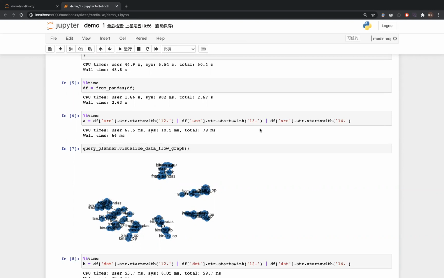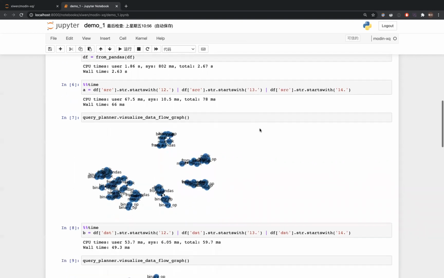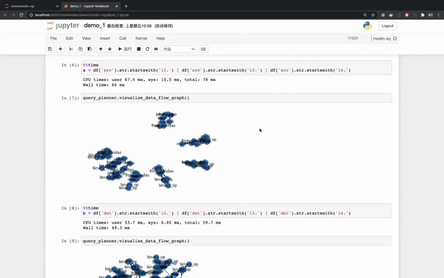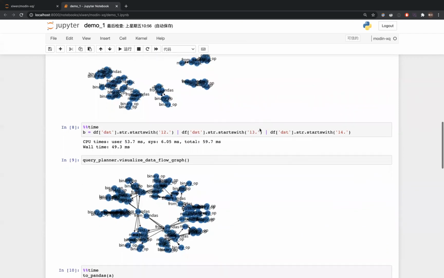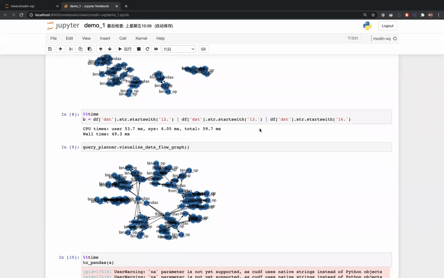So there are like 50 to 60 nodes on this graph. And next, we execute another line of code. Again, as you can see here, the latency is about 50 milliseconds, we do not really run the computation. We just modify the data flow graph. And as you can see here, the data flow graph gets a little more complex.